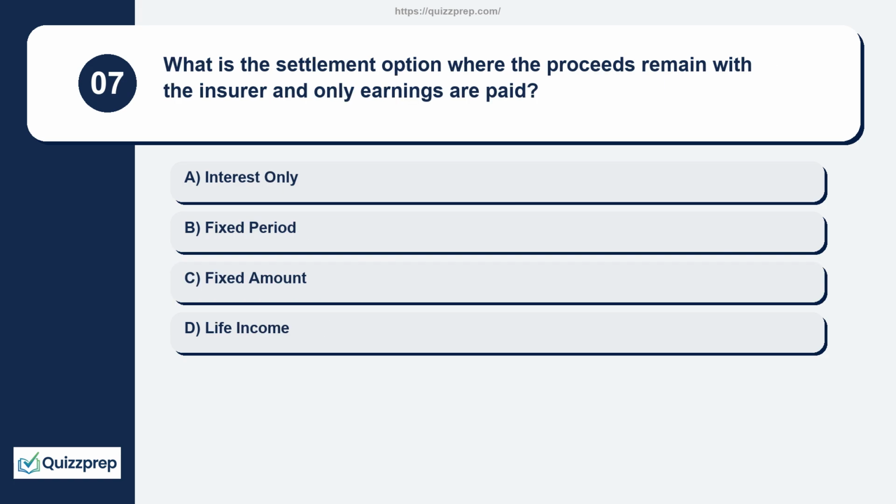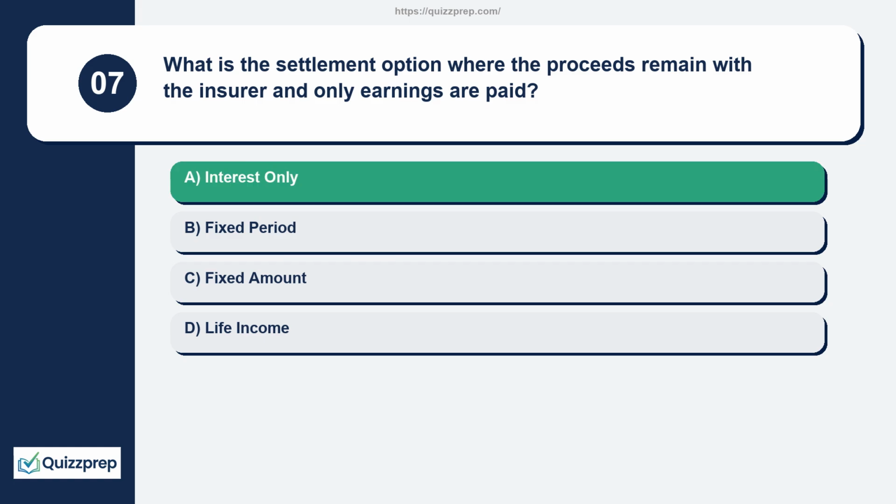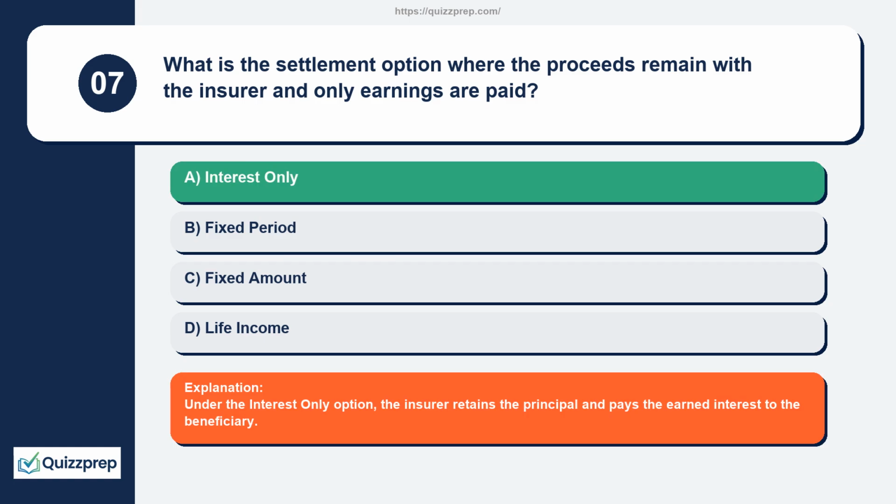Question 7. What is the settlement option where the proceeds remain with the insurer and only earnings are paid? Interest only, fixed period, fixed amount, life income. Under the interest-only option, the insurer retains the principal and pays the earned interest to the beneficiary.